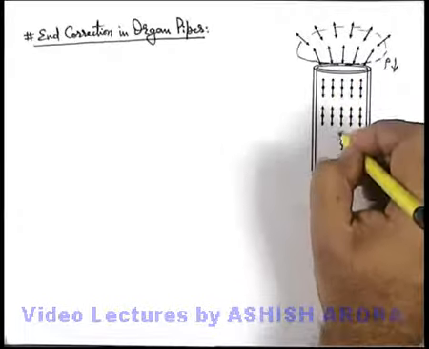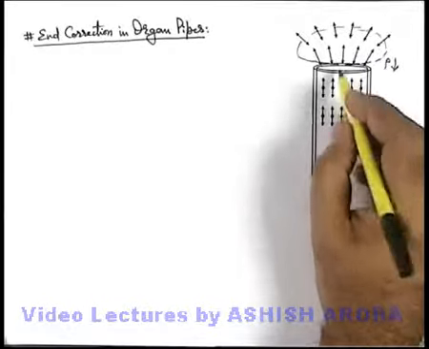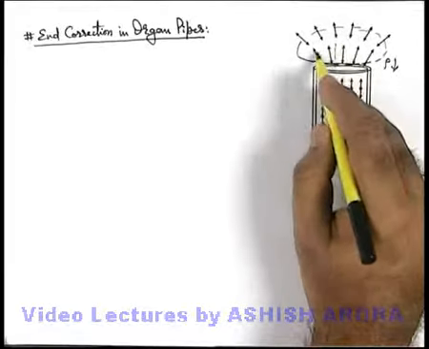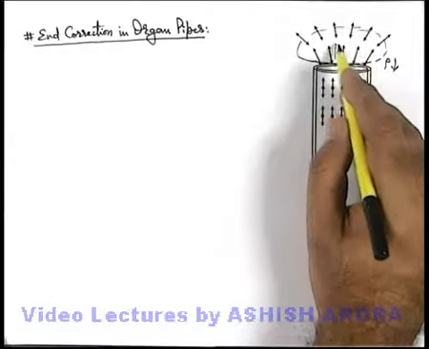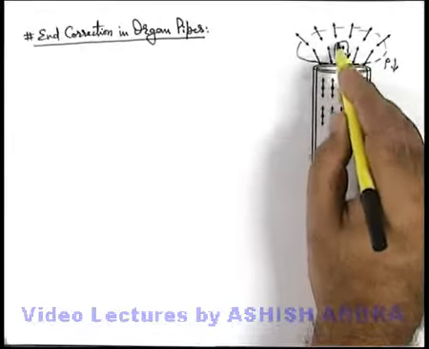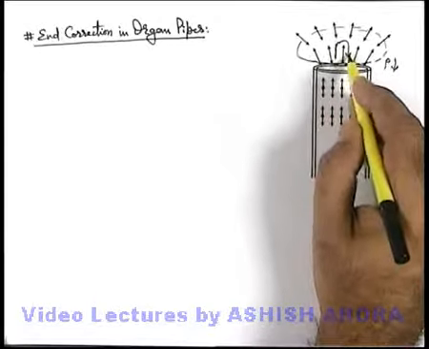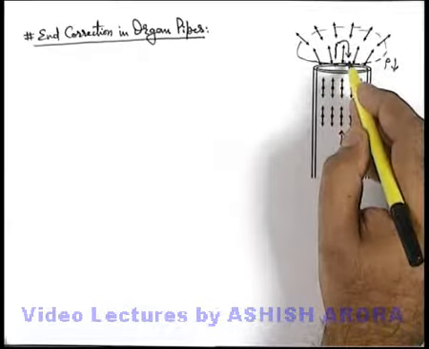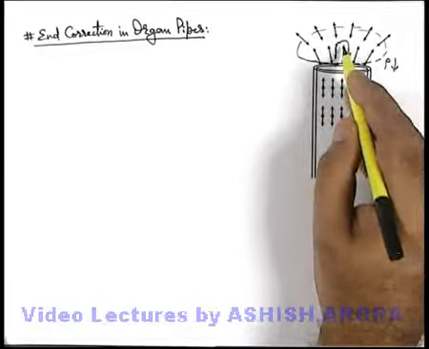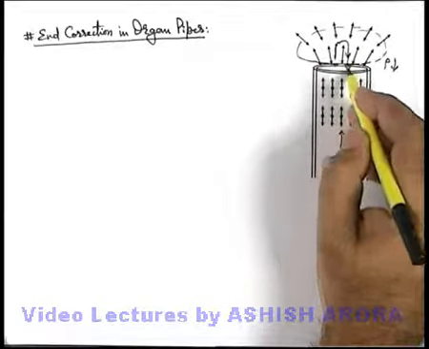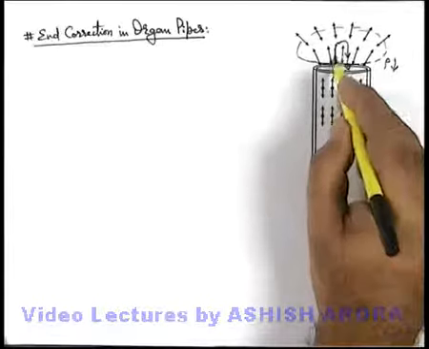So when the wave coming from the organ pipe penetrates the medium up to some distance, as soon as the medium density decreases, the change in medium takes place and the wave is reflected in the same phase. As we have already studied, whenever a wave is reflected from a medium which is rarer, or where sound speed is more, the reflection takes place in the same phase as the incident wave.